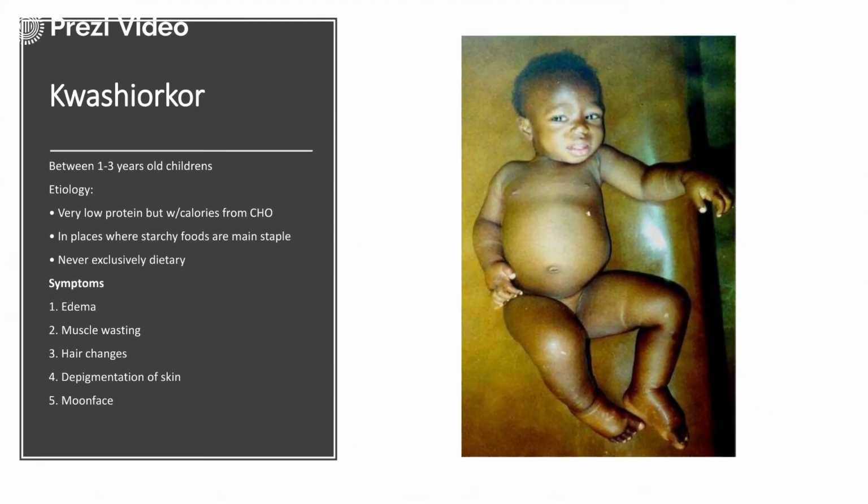You can see the condition in the case of kwashiorkor. It happens between the age group of 1 to 3 years. Very low protein intake results in this condition, where starchy foods are the main staple. The symptoms are edema, muscle wasting, hair changes, depigmentation of skin, and moon face.